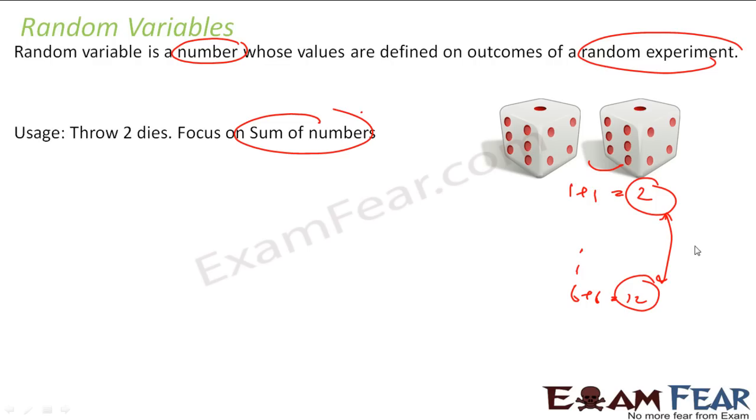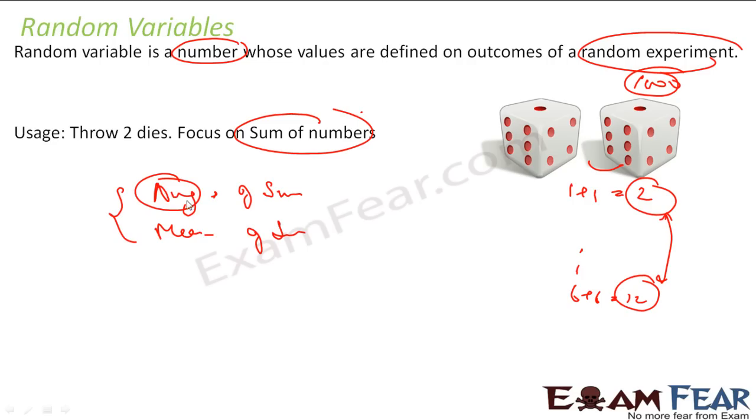And sometimes, let's suppose you throw this kind of dice 100 times and you want to find the average of the sum, or the mean of the sum. For all these, you need some variables. To find the mean, or the variance and standard deviation, everything we have learned in the past classes.